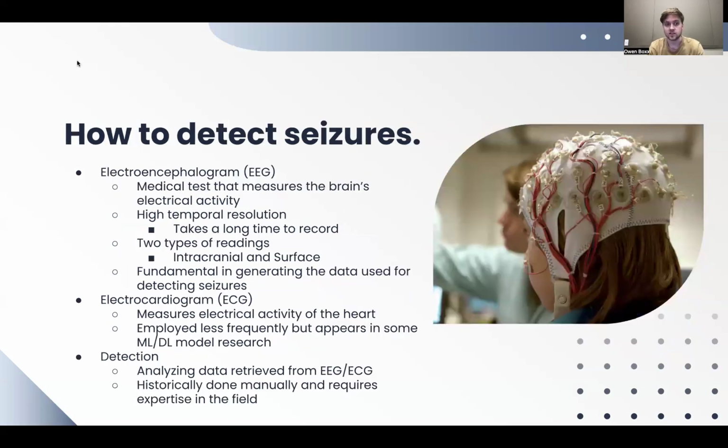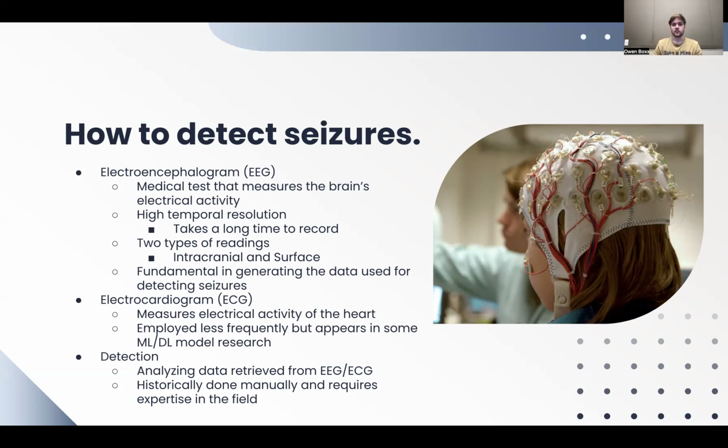So how do we detect seizures? We are going to be talking about a lot of data, but a majority of the data used comes from an electroencephalogram, or an EEG. It's a medical test that measures the brain's electrical activity. So it just detects electrical activity passing through the neurons in your brain. An EEG has a high temporal resolution, which basically means it takes a long time to record. It has a lot of stuff to cover, so it takes a while.